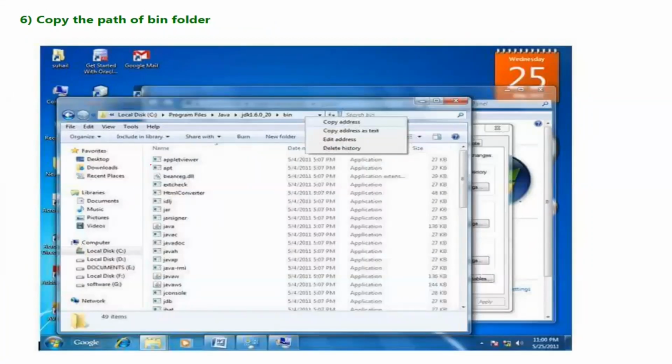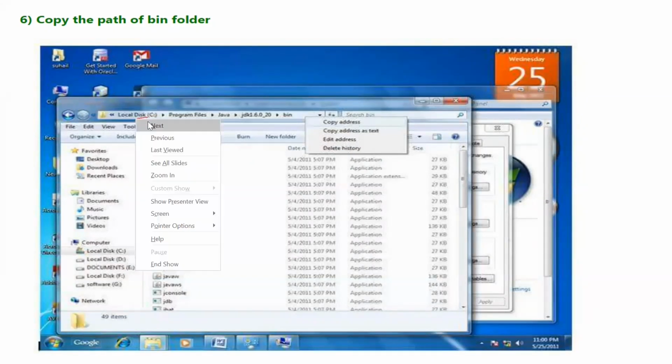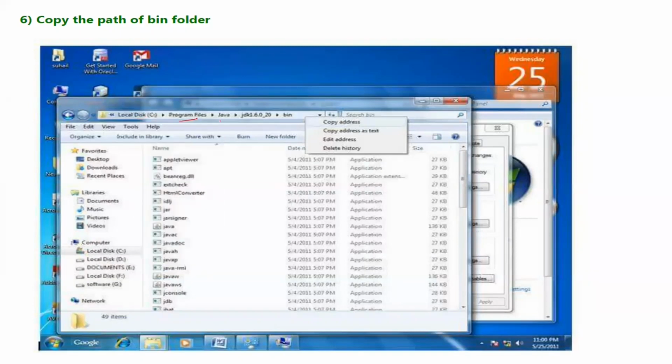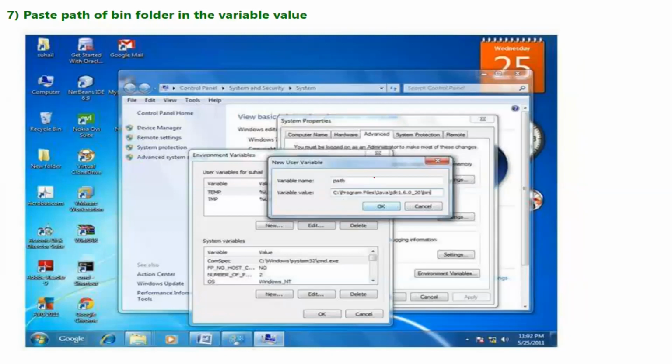So here you can see my Java folder. Once it is installed, my JDK is installed in the local disk. Then you have Program Files, then you enter into Java, then you have the JDK version, and in it, bin. So you are going to just copy this address and paste it in this variable value. Variable name is path. Variable value is this one.